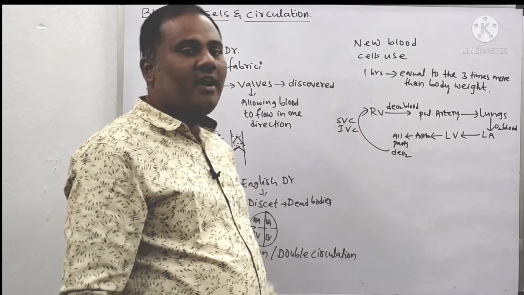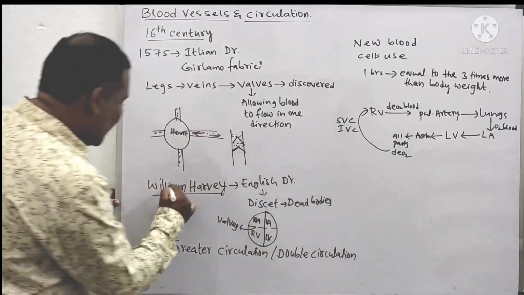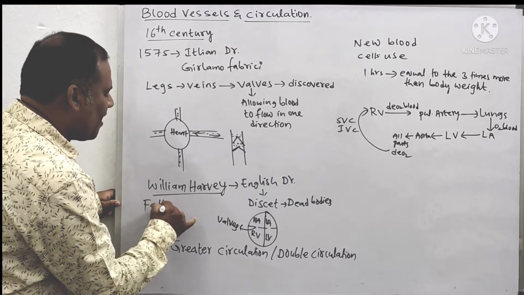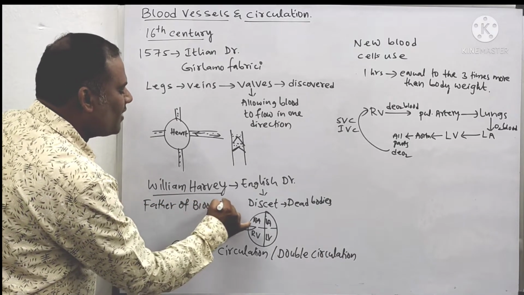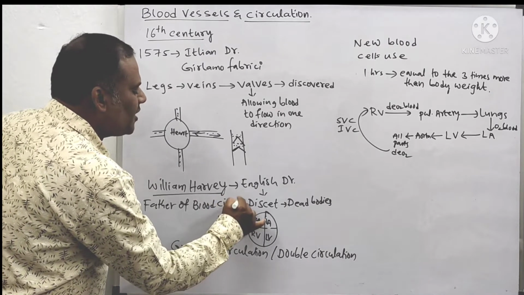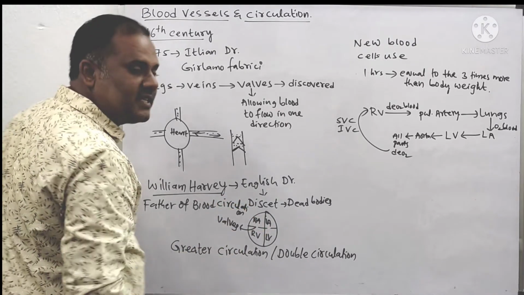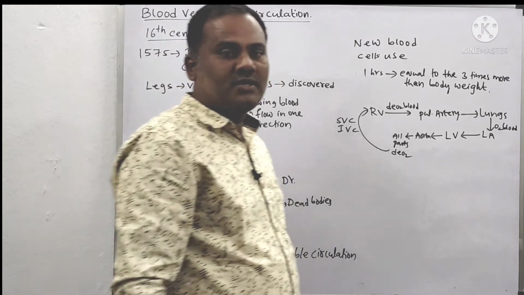Okay, that was the discovery of what? William Harvey. That's why we can say William Harvey is the father of blood circulation. He is called what? Father of the blood circulation process. Why? Because he only discovered the blood circulation process.